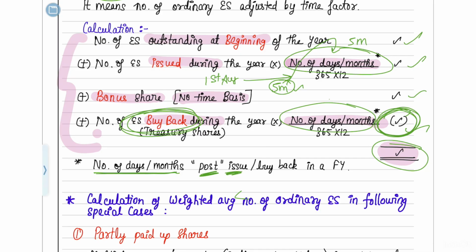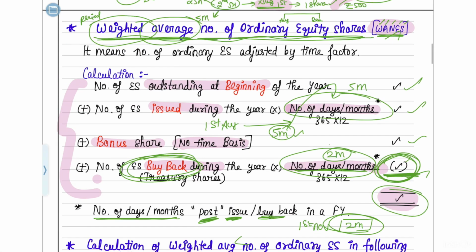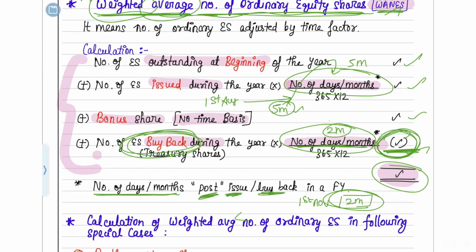The same way here also, number of days or months post buyback. That means if the buyback has happened on 1st November, then 1st November to December end would be 2 months. So for these 2 months, the shareholders will not get earnings after the buyback. So you are going to write these 2 months here, and that is what you are going to lessen from the calculation, because the shareholder should not get this. I hope you understood this WANS calculation part clearly.